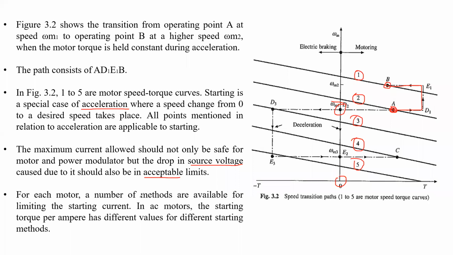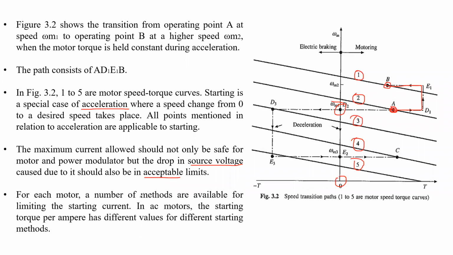Always we are discussing that the motor current should not exceed the maximum value. Not only that point, we also have to remember that voltage drop is present in the source voltage.